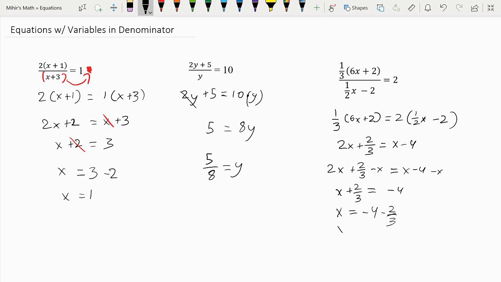That means x is equal to -4 2/3, which means that x is also equal to -14/3. We just convert the mixed number to an improper fraction.